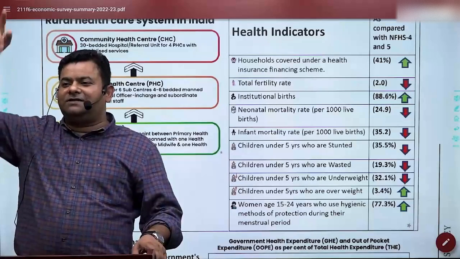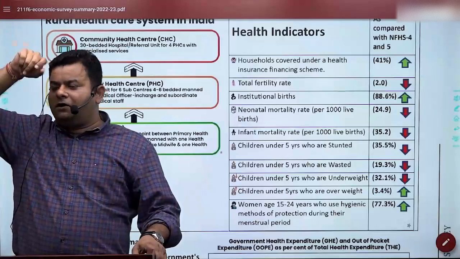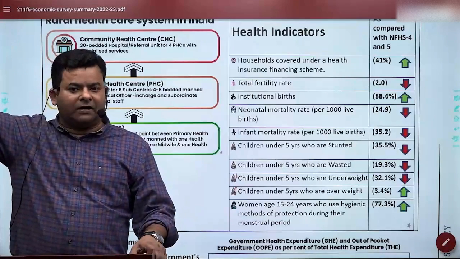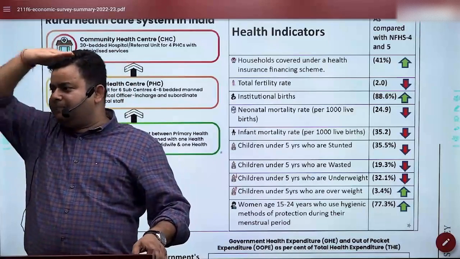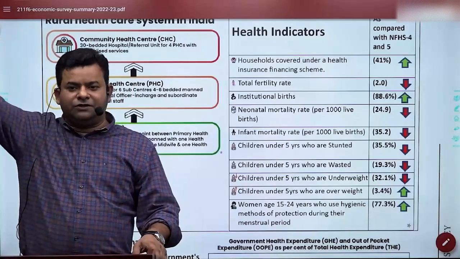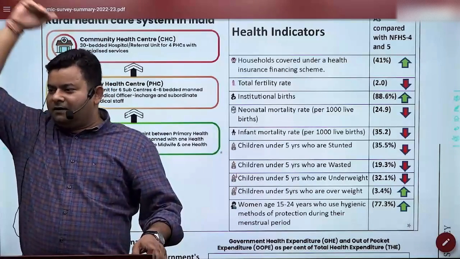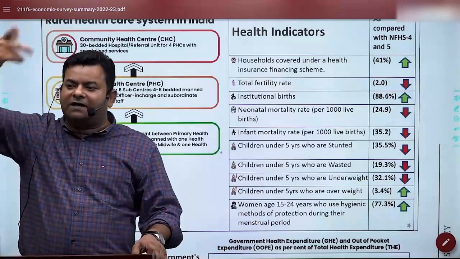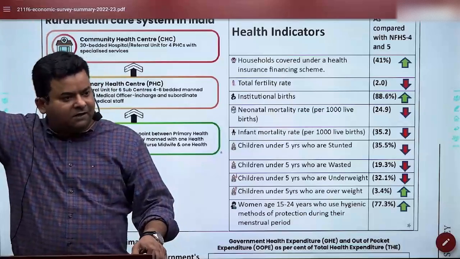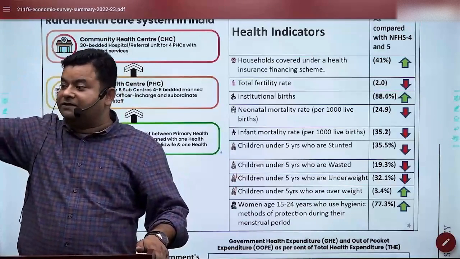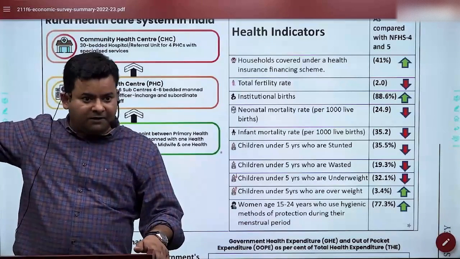Now, this is called the triangle of, please listen to me carefully, this is the triangle of health, the standard triangle. Look at me again. Your sub-centers should be more than PHCs. PHCs should be more than CHCs. CHCs should be more than district hospitals. District hospitals should be more than multi-specialty hospitals. But in our case, it is the other way around. Multi-specialty hospitals are more, district hospitals are fewer, PHCs are even fewer. That's why PM Ayushman says we have to develop PHCs, primary health centers.